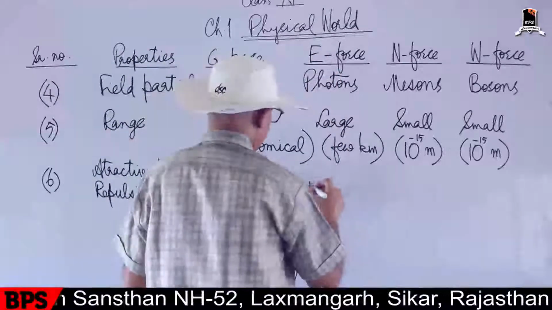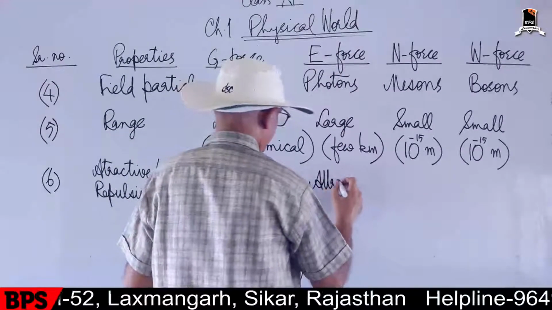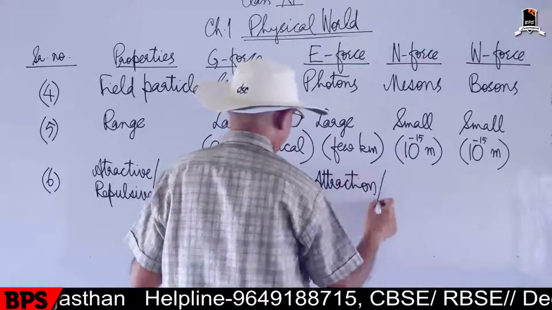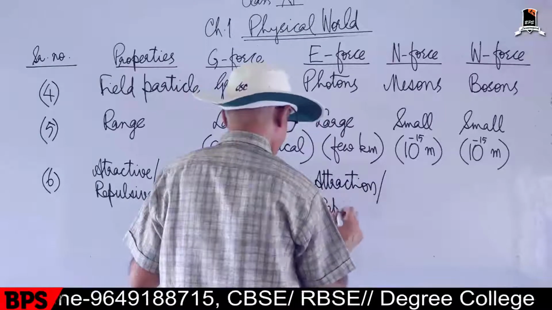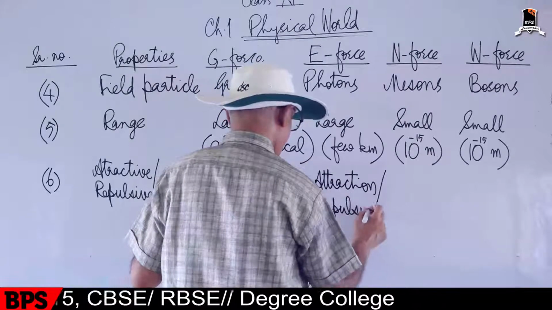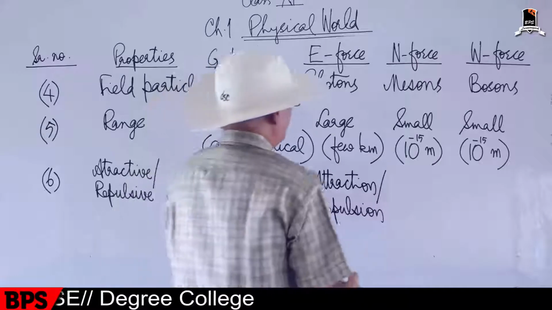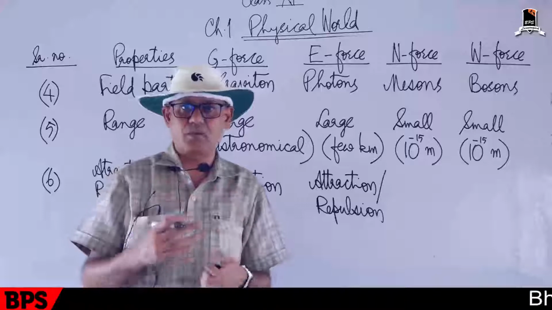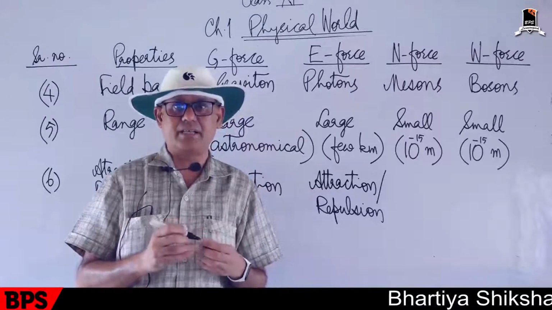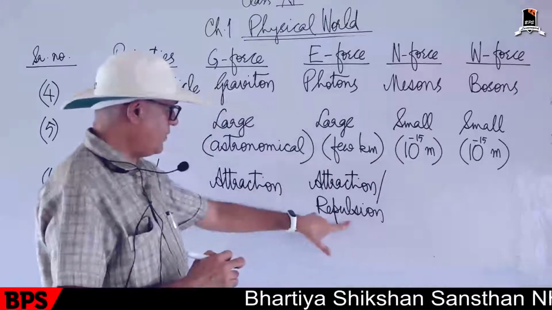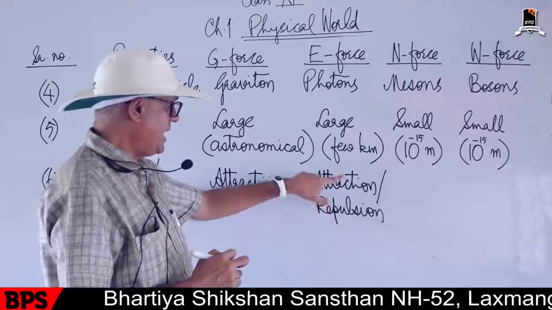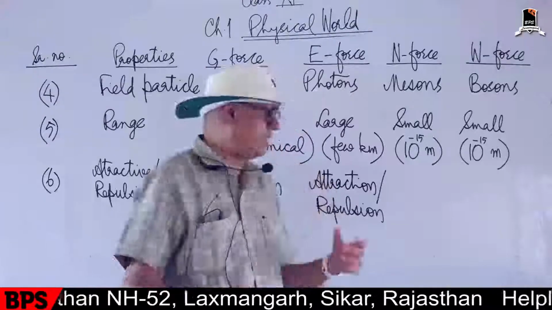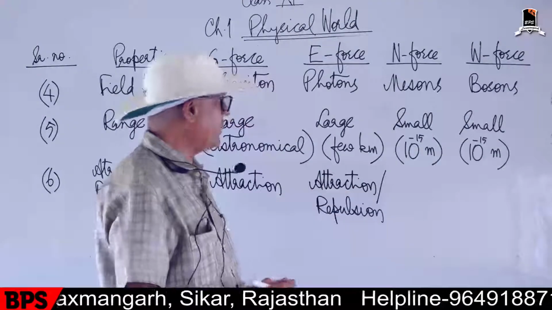These electromagnetic forces may be attraction type or repulsion type. Whenever two negative charges or two positive charges are interacting, then the electrical forces are repulsive type. And if one positive and another negative charge is interacting, then the forces are attractive type.